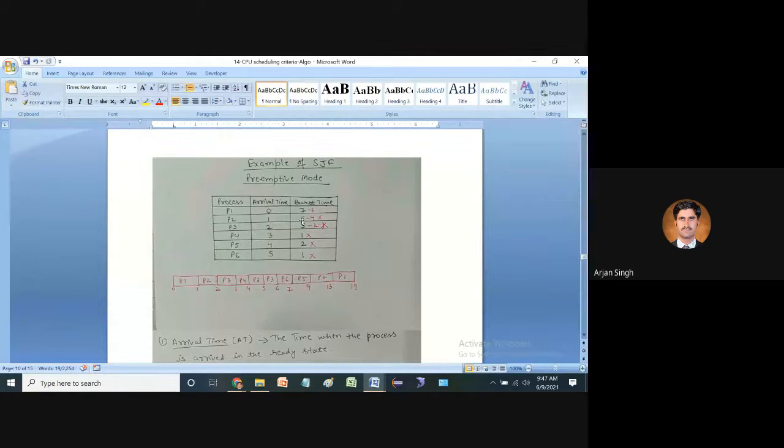So burst time is very important, please try to understand. After that we consider P3. P3 arrives at 2 seconds, so we can give P3 that slot. P3 requires 3 seconds, so it can complete in three.